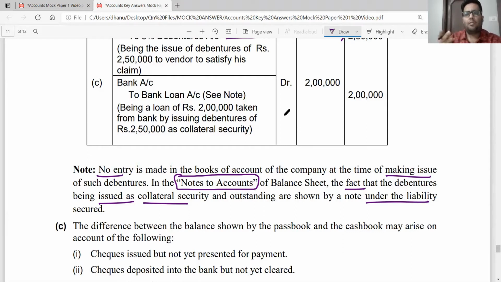Your second method of accounting is debenture suspense account debit to 8% debentures account, but we always prefer the first as a method of answering. In case they ask you what are the two methods, you will give both methods. In case they do not specify anything, please write down this note that we will be mentioning the issue of debentures as a collateral security under the notes to accounts.